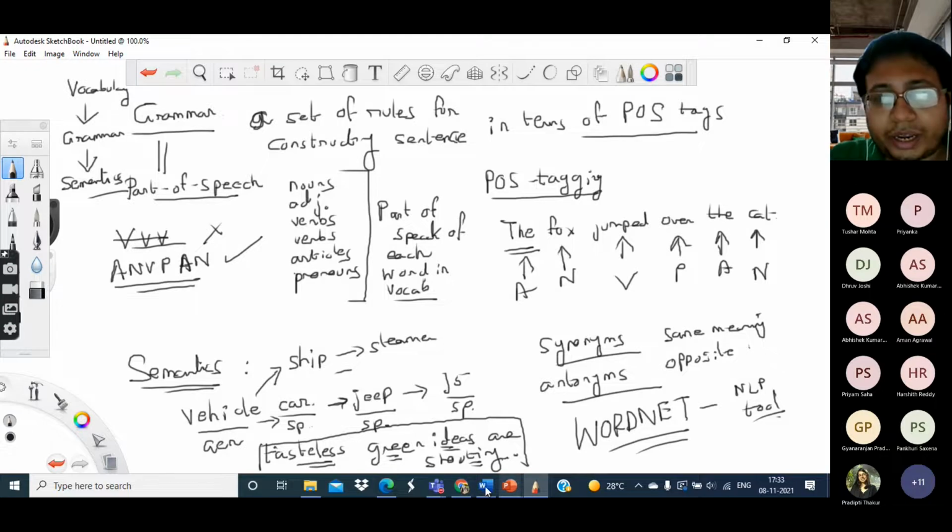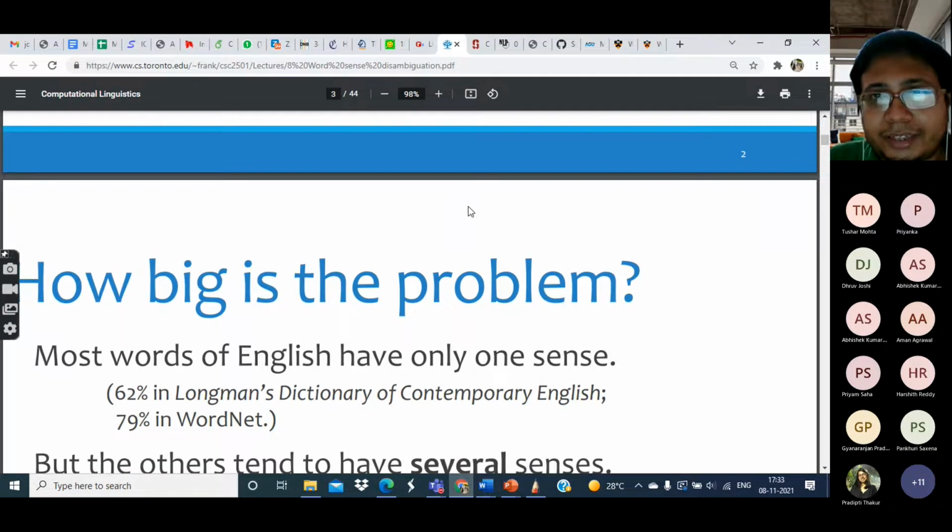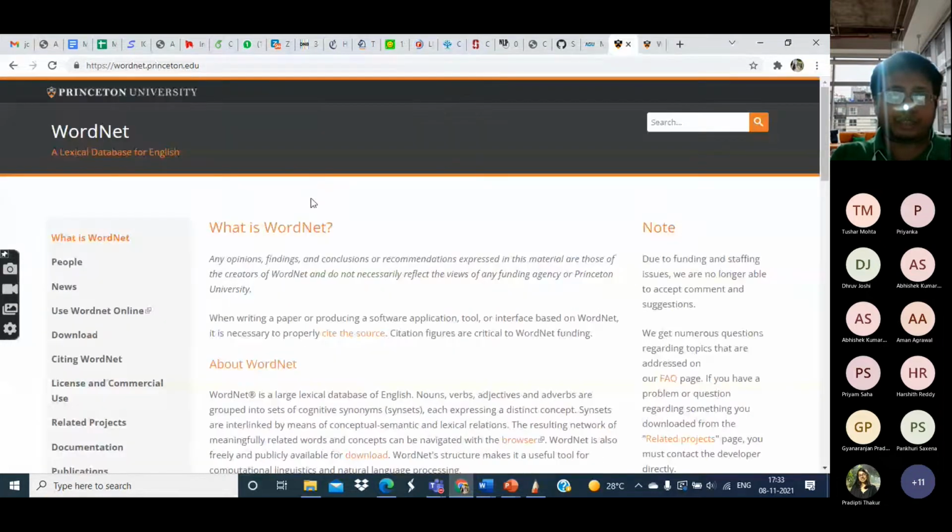So let us take a look at what WordNet is. This is basically the website for WordNet, which was created by Princeton University.